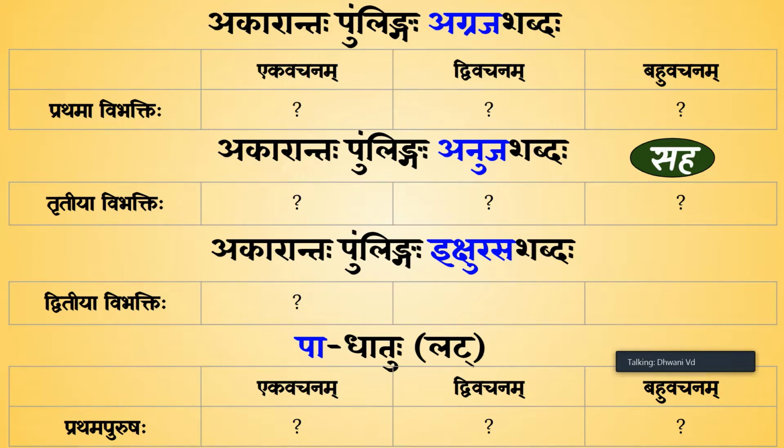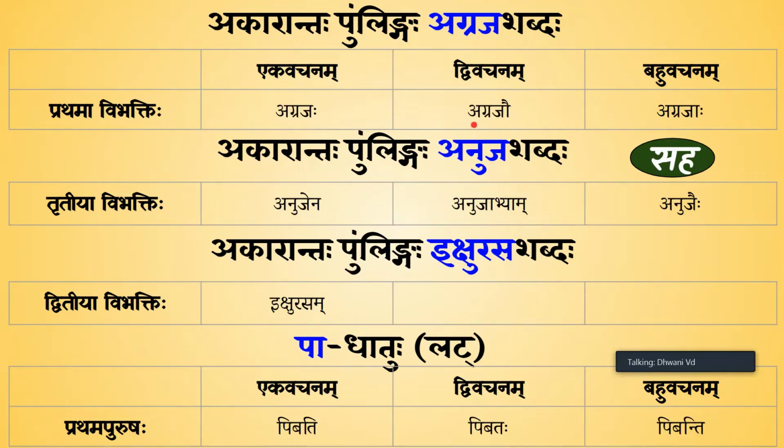So what would it be? Agrajaha agrajau agrajaha, anujena anujabhyam anujaihi, ikshurasam pibati pibataha pibanti. So technically you can say ikshurasau ikshurasan as well, but just for the sake of the sentence you wouldn't really count sugarcane juice and you wouldn't say I'm drinking 3 sugarcane juice or 4. So just because of the sentence I have not included these two blanks, these two boxes. It doesn't mean they don't exist.